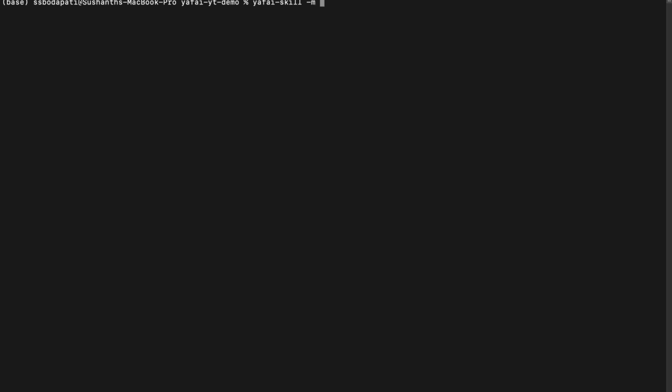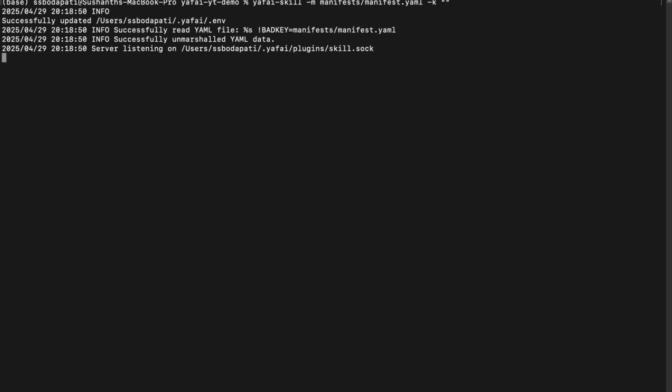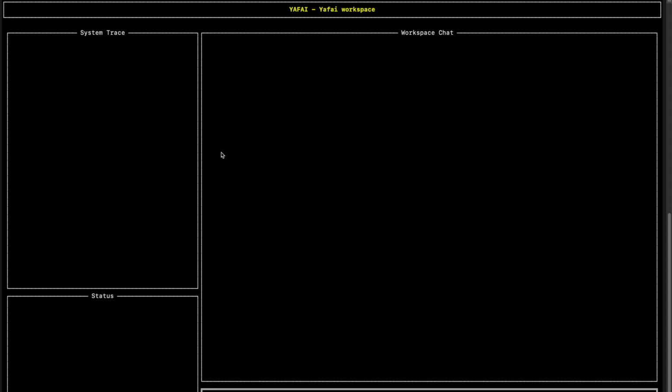The way we are going to do that is we'll pass the manifest file, and then pass the empty key. What this does is it starts the Yafai skill server with the manifest file, which maps the local CRUD APIs over a Unix socket that Yafai core can connect to and exchange information, like, hey, I need this tool, so can you get me this tool?